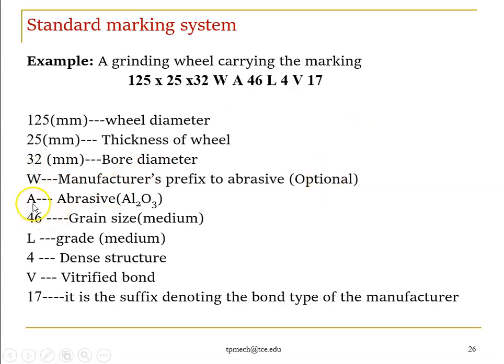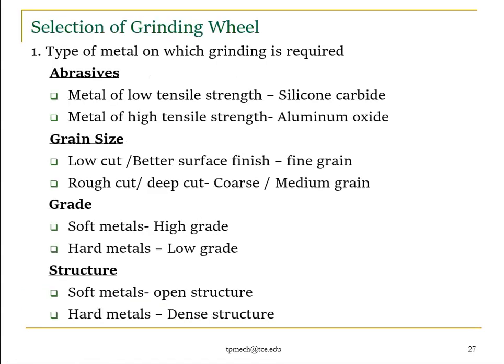Abrasives. What are the abrasives? Al2O3, 46 medium, L4V, and then 17 is for other internal purposes. So this is the standard marking system. The standard marking system is a signature of the cutting tool. Right. The next topic is selection of grinding wheel.